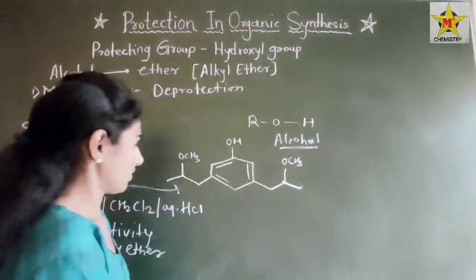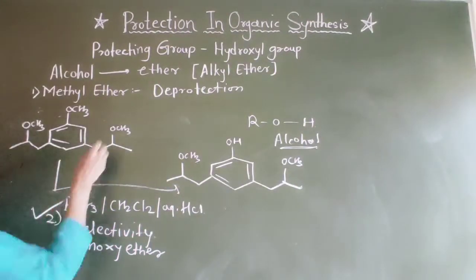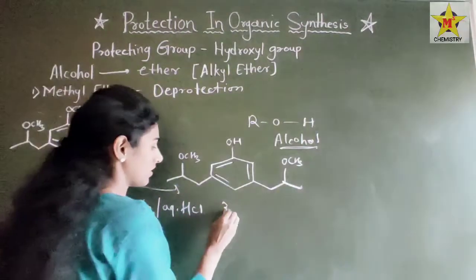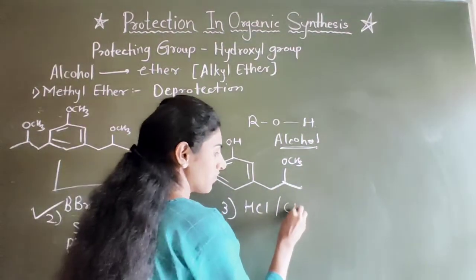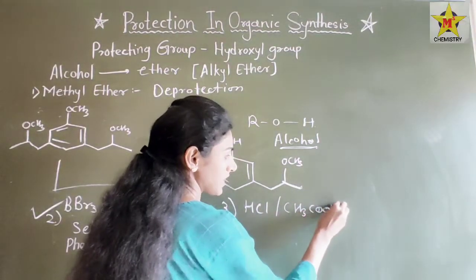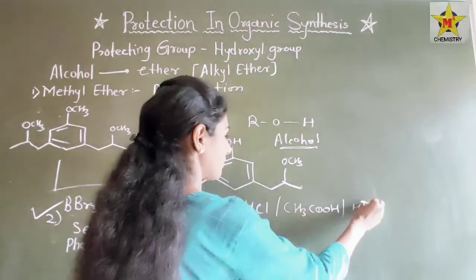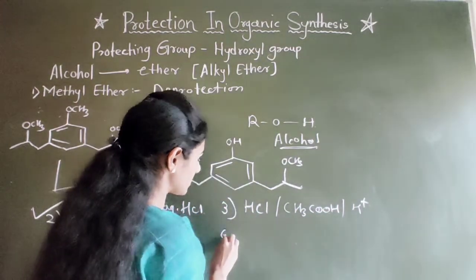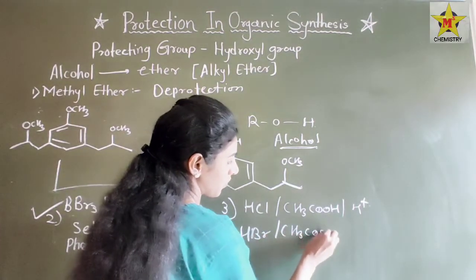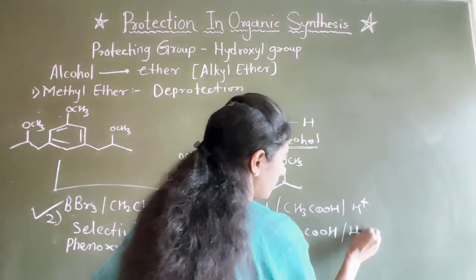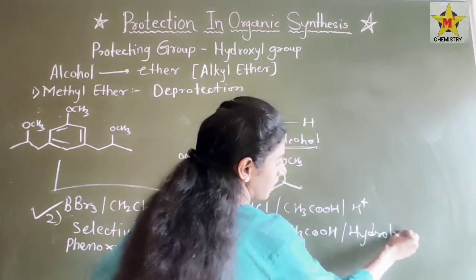Okay, and this is the second one. Trimethylsilyl iodide is the first one. The third deprotecting group is HCl in the presence of acetic acid, aqueous acidic condition, or hydrolysis, or HBr in the presence of CH3COOH, meaning acetic acid, and hydrolysis workup.